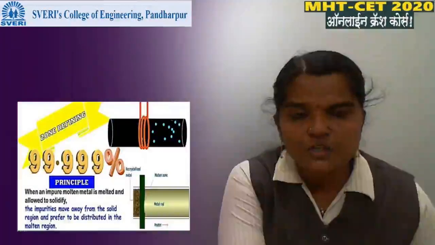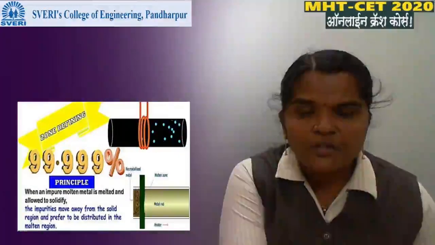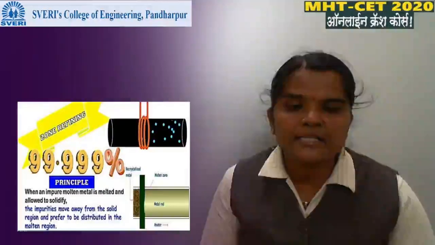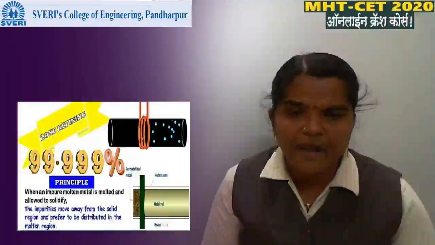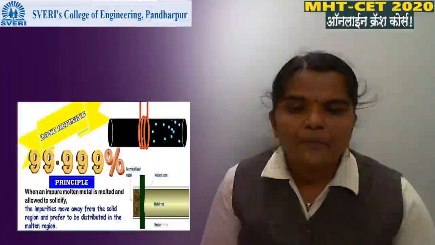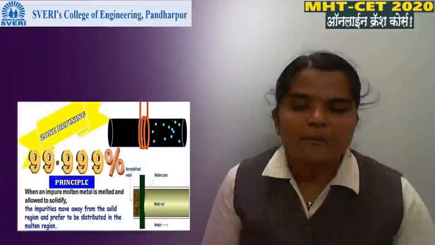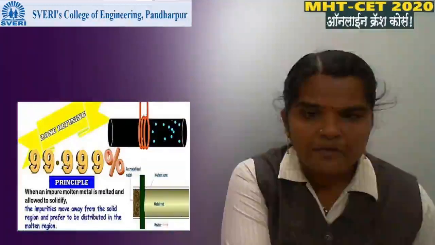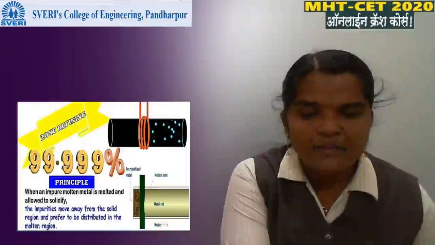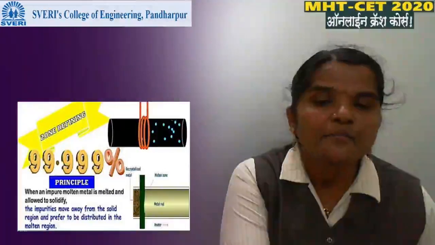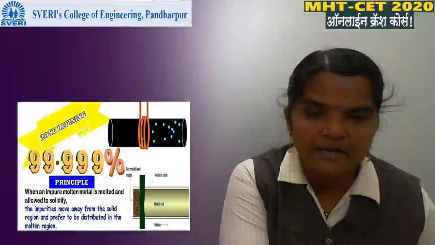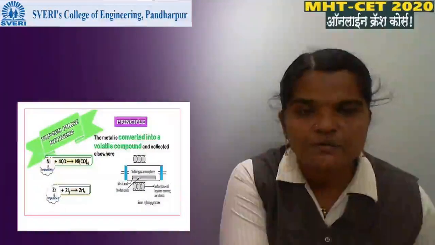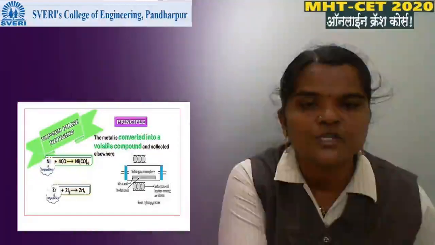Next process is zone refining. Here the impure metal is melted and allowed to solidify. Impurity moves away from the solid region and prefers to be distributed in the molten region. This is a very important method. By this method we get 99.999% pure metal.